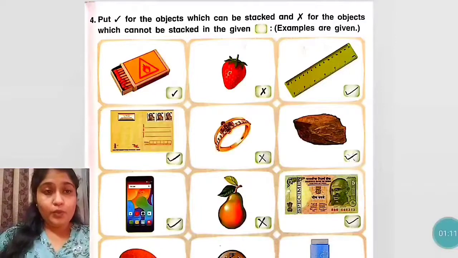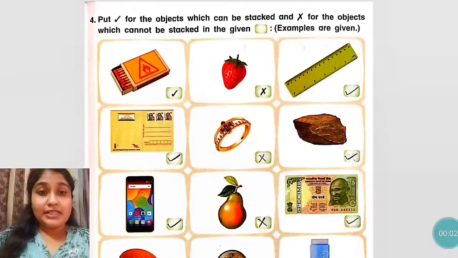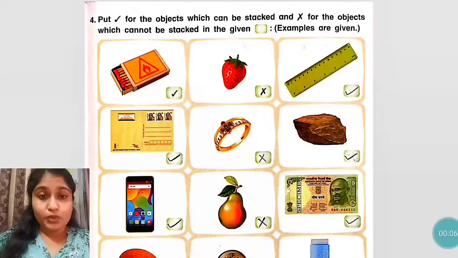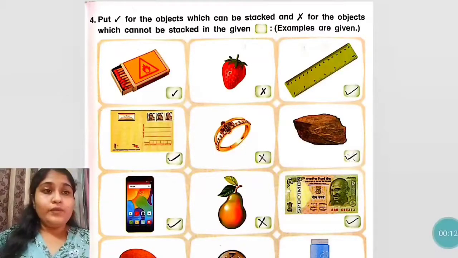Now we will continue with the third. The third object is ruler. Yes, a ruler is rectangular in shape. So rectangular shape objects can be stacked. Okay, so put a tick mark in that small box.